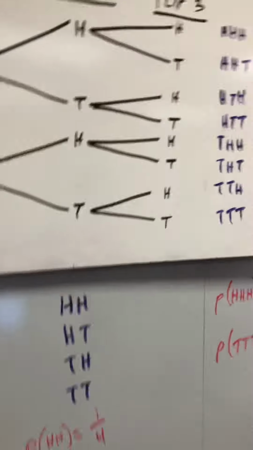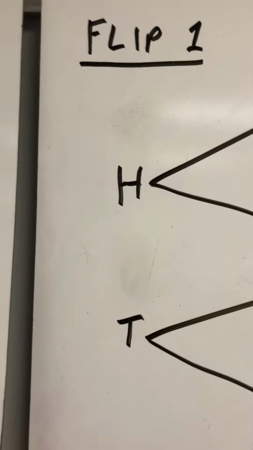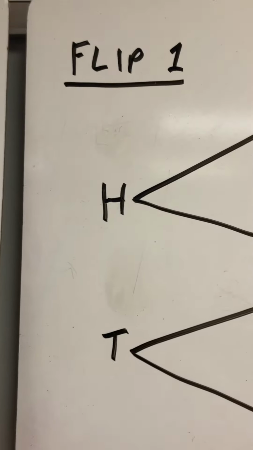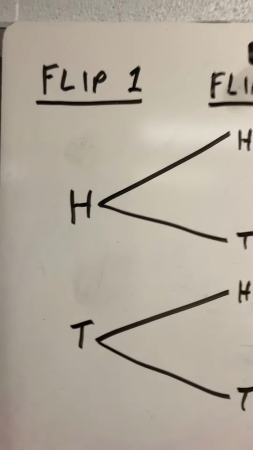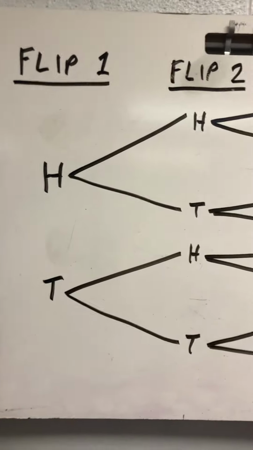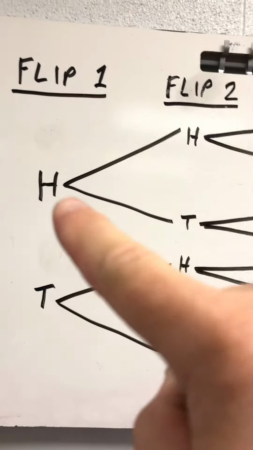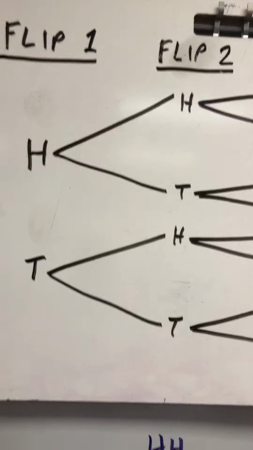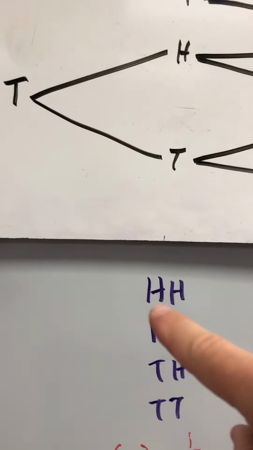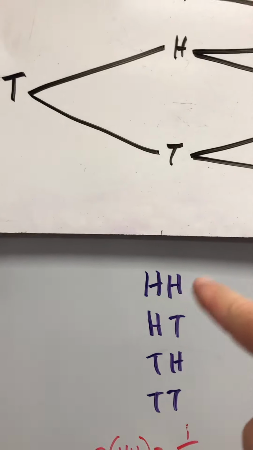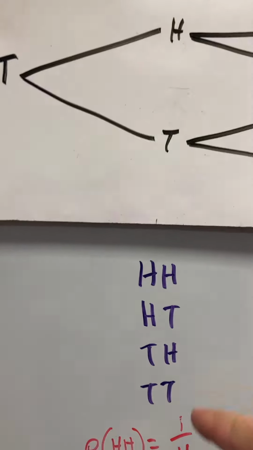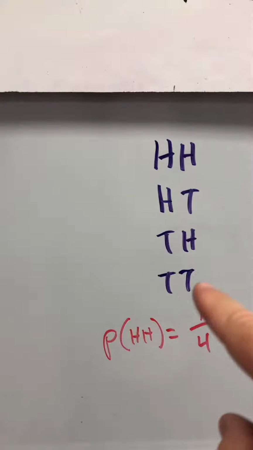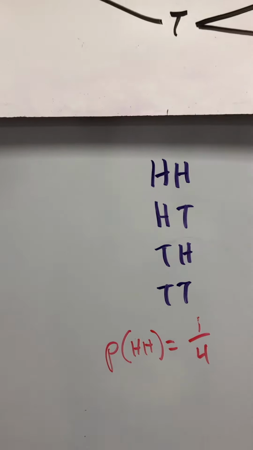So if you flip a coin, you could get heads or tails. The probability of getting heads is 1 out of 2. The probability of tails is 1 out of 2. If you flip a coin twice, you could get heads, then heads, heads, then tails. You get tails, then heads, or tails, then tails. What's the probability of getting heads, then heads? That's just one chance out of 1, 2, 3, 4. 1 out of 4. What's the probability of getting just tails? That would also be 1 out of 4, right?